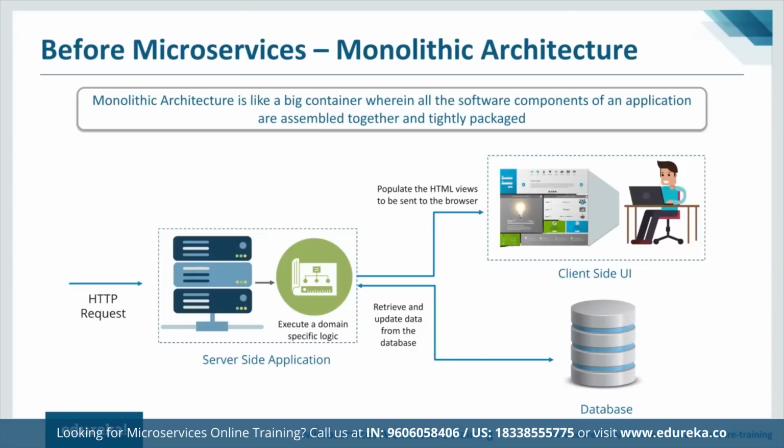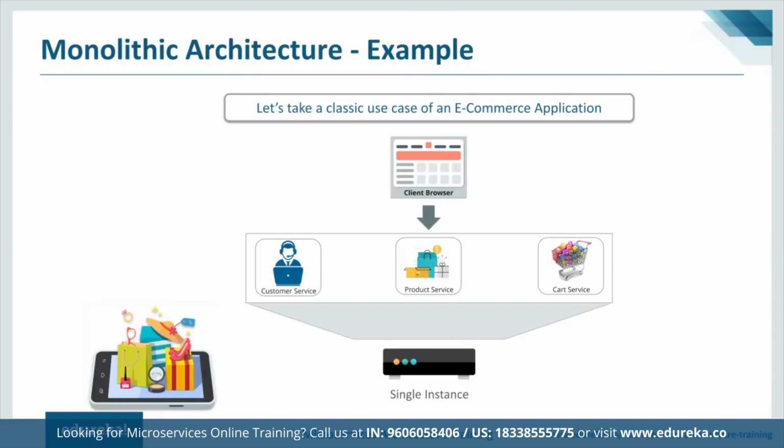So I'll give you a better example of what exactly monolithic architecture is. Let us discuss a classic example of an e-commerce website like Amazon or Flipkart. Everyone actually visits these websites quite often, so that's a perfect example to explain this. Let's understand what monolithic architecture exactly means with this example.